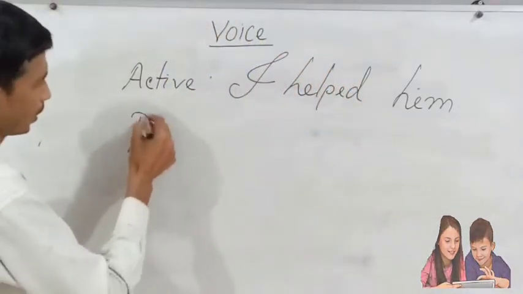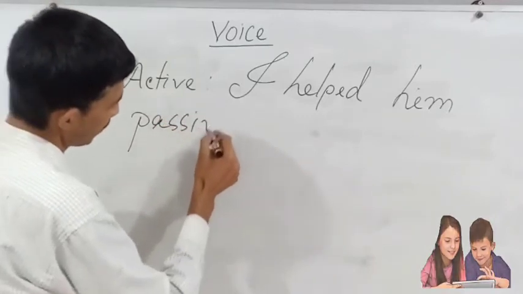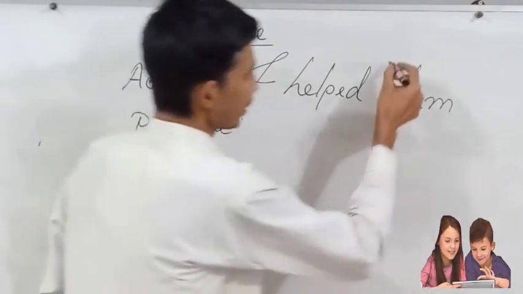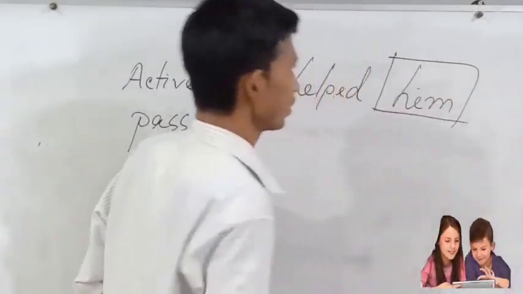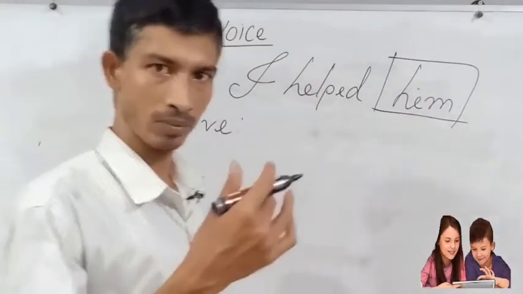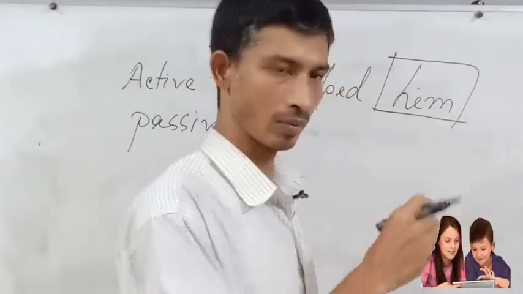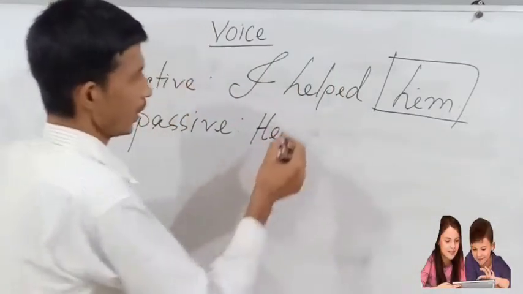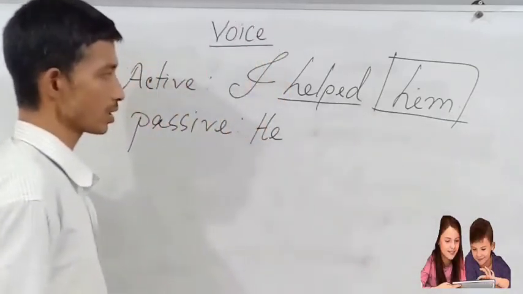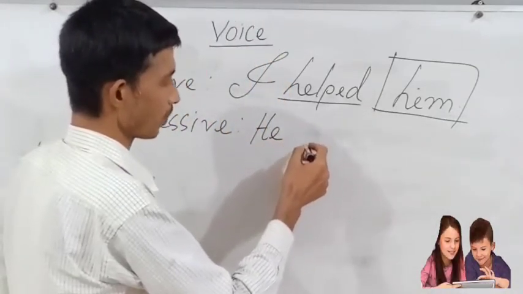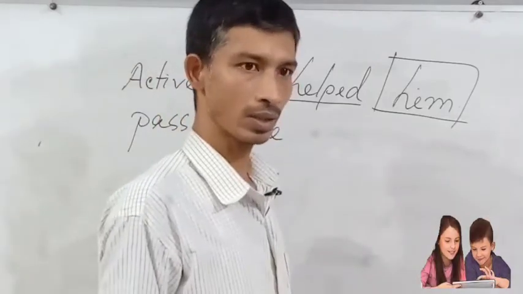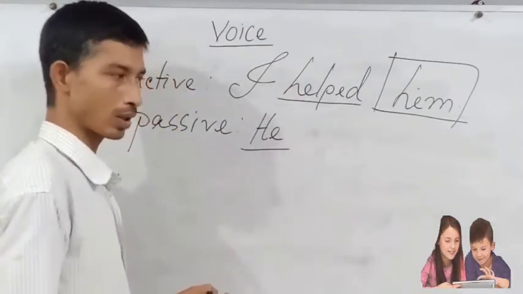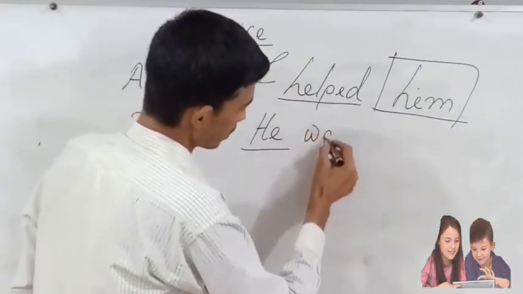So when you complete it for passive voice or change it from active voice to passive voice, you can take the objective case or object of the active voice as a subject of the passive voice, he. According to the tense of the sentence, you must use here past auxiliary verb, that means was or were. As the subject is third person singular number, you can use here was.